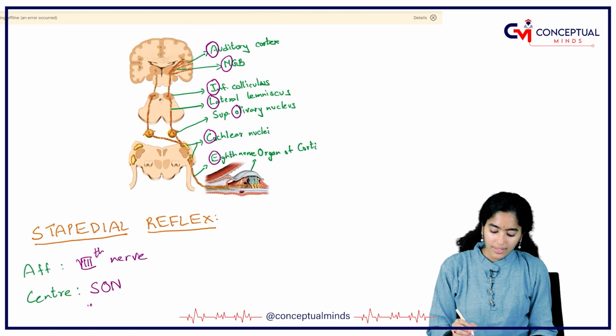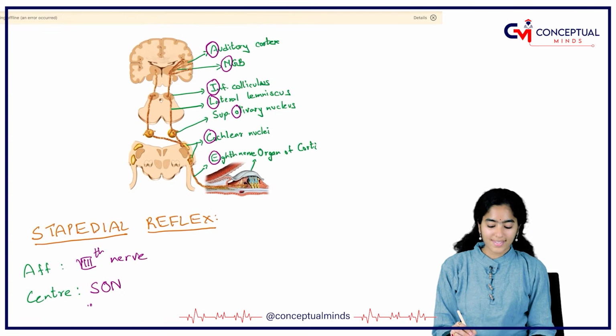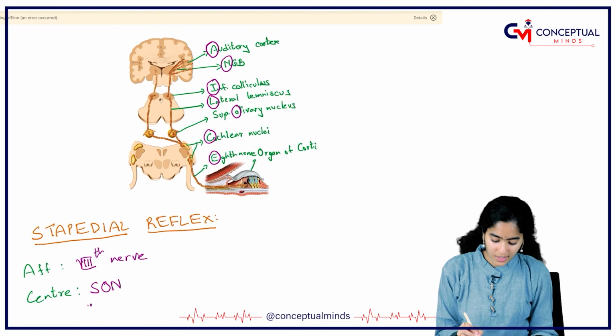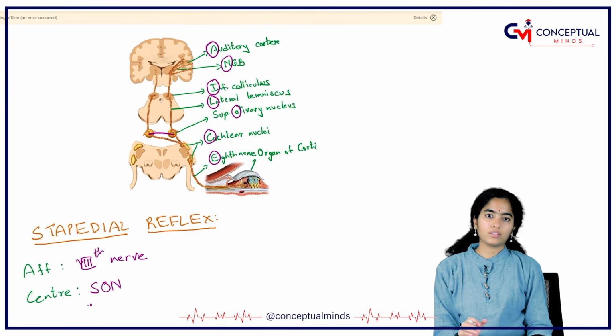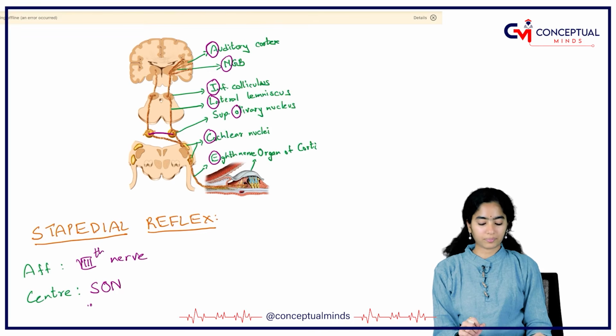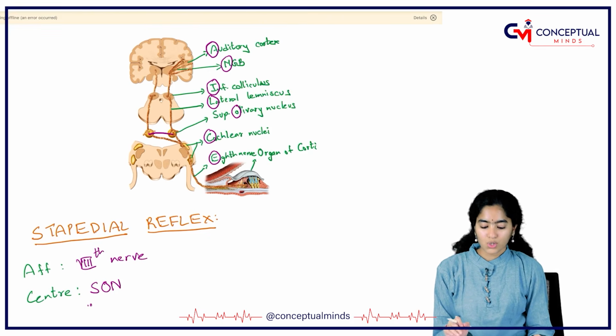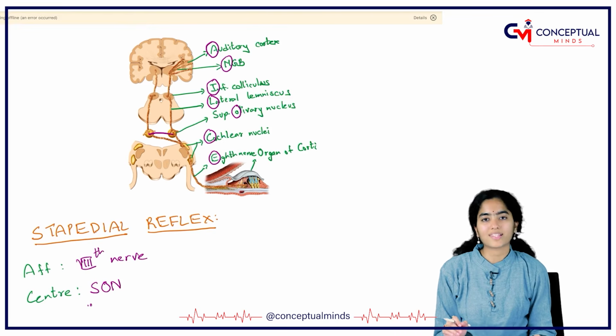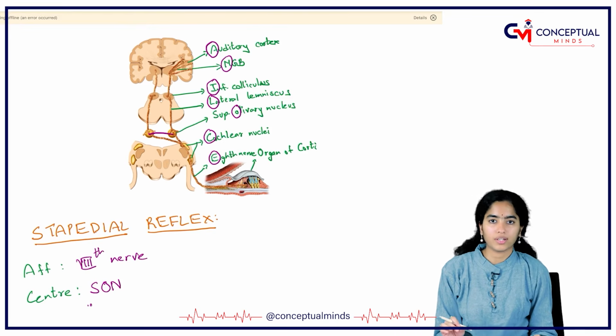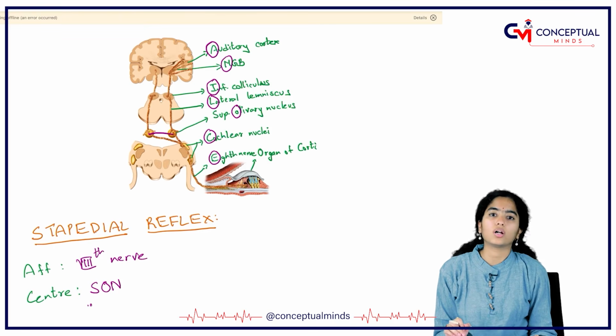Let us see it in this picture. The 8th nerve carries the sound impulse, and in the superior olivary nucleus there is connection between both the superior olivary nuclei. It transmits the impulse to the 7th nerve, which innervates the stapedius muscle and causes the stapedius muscle to contract. So the auditory pathway helps us in understanding the stapedial reflex, and it is also important in a diagnostic investigation known as BERA. While learning about assessment of hearing, you would understand there is a test known as BERA, and in that the various waves are produced, and it's essential to understand the auditory pathway for a better understanding of that test.